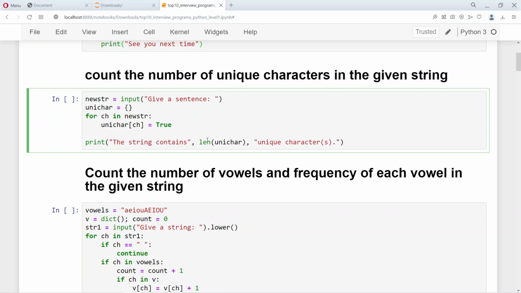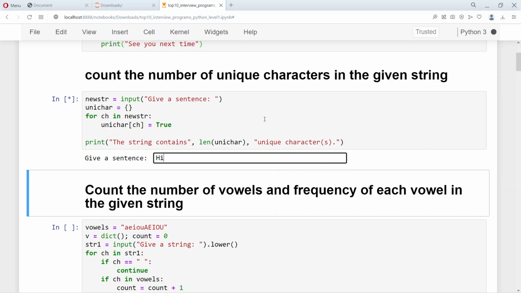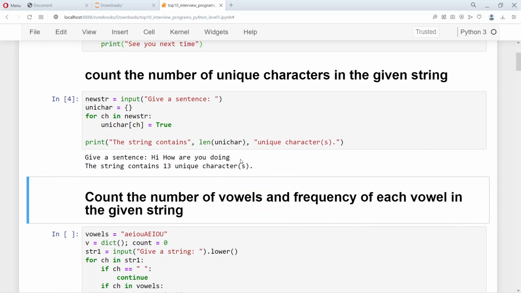Finally, we find the length of the unique character dictionary, how many key values are there in the string. We find that out and then print it, and that many unique characters are present in the given string. So let's give a string, hi, how are you doing? So it says the string contains 13 unique characters.